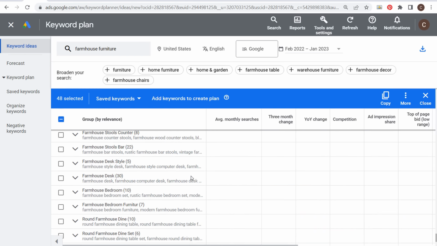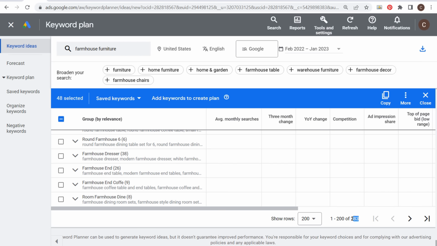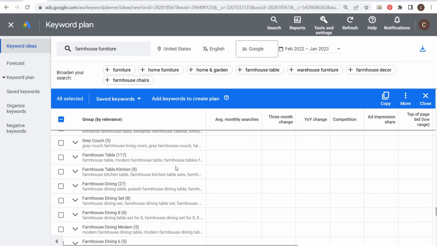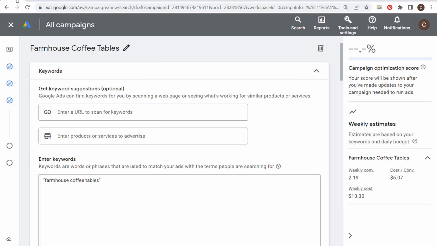If we look here, you can see there is an endless amount, 283 different ad group ideas. So what I can do is say, okay, I want to make sure I have all of these relevant pages on my website. Then when I'm creating my search campaign, I create the most relevant ad groups that are sending traffic to these really popular things that people are searching for, and I can drive results for my business.